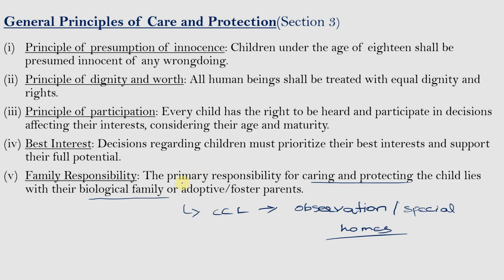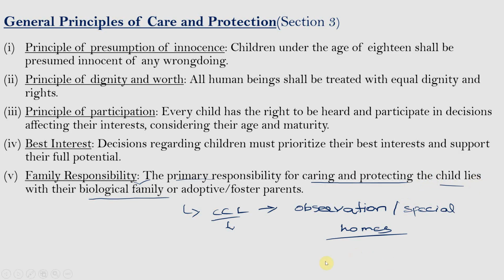But according to this principle, the primary care shall be with the biological family or adoptive or foster parents. So, if a child has committed any offense, he shall be given counseling and shall be sent back to their family, as family has the primary responsibility of a child.